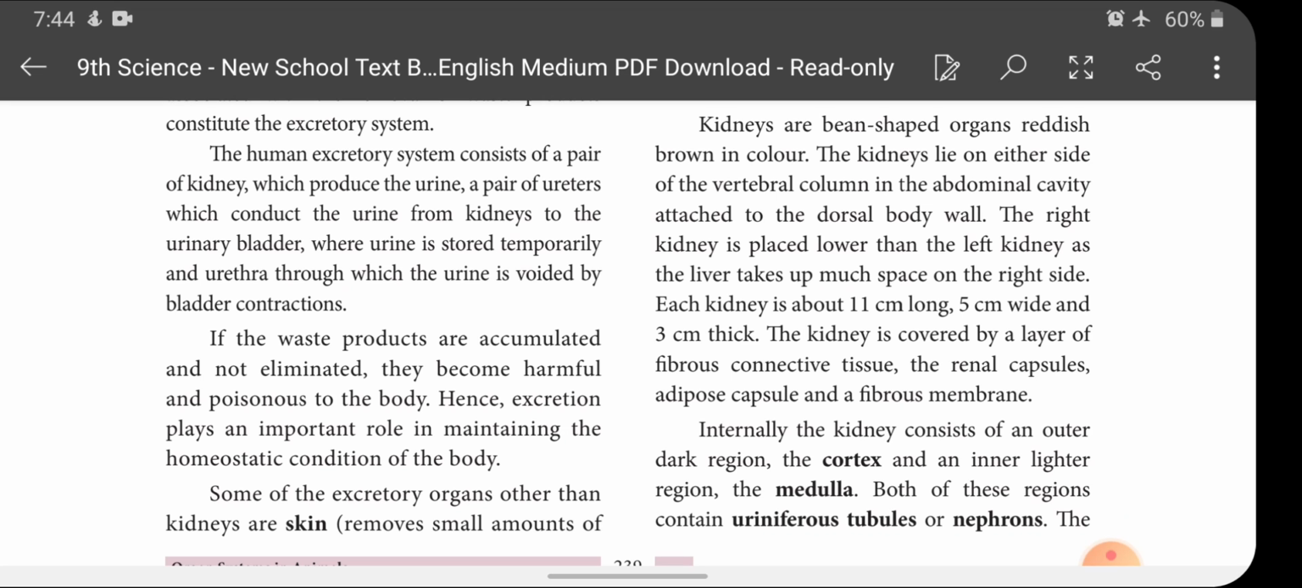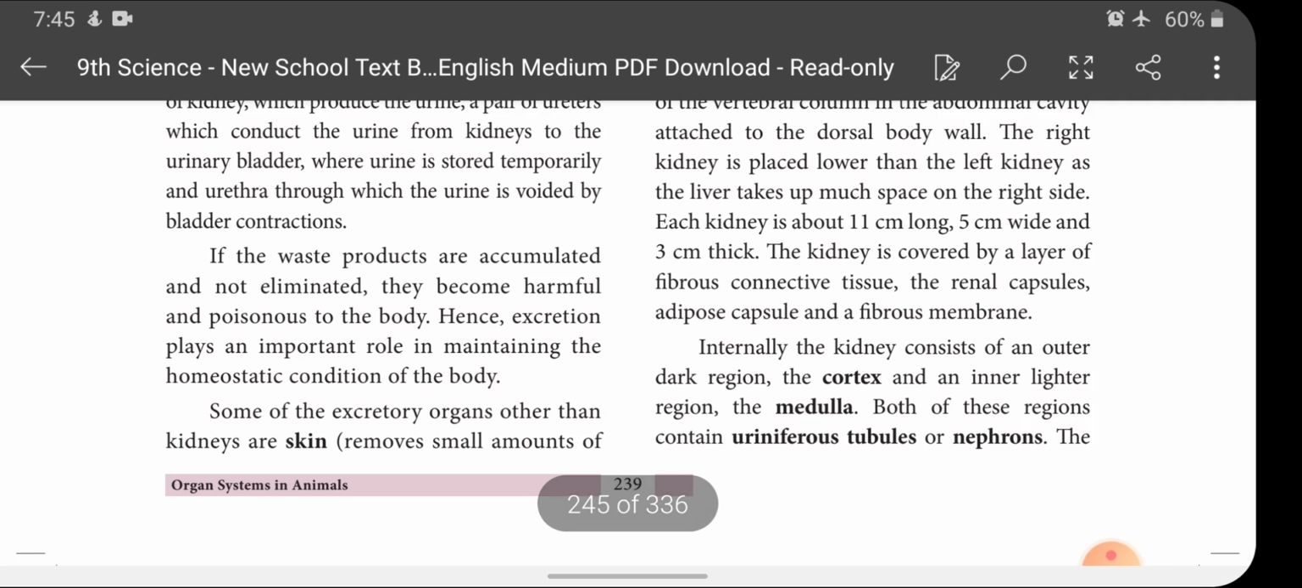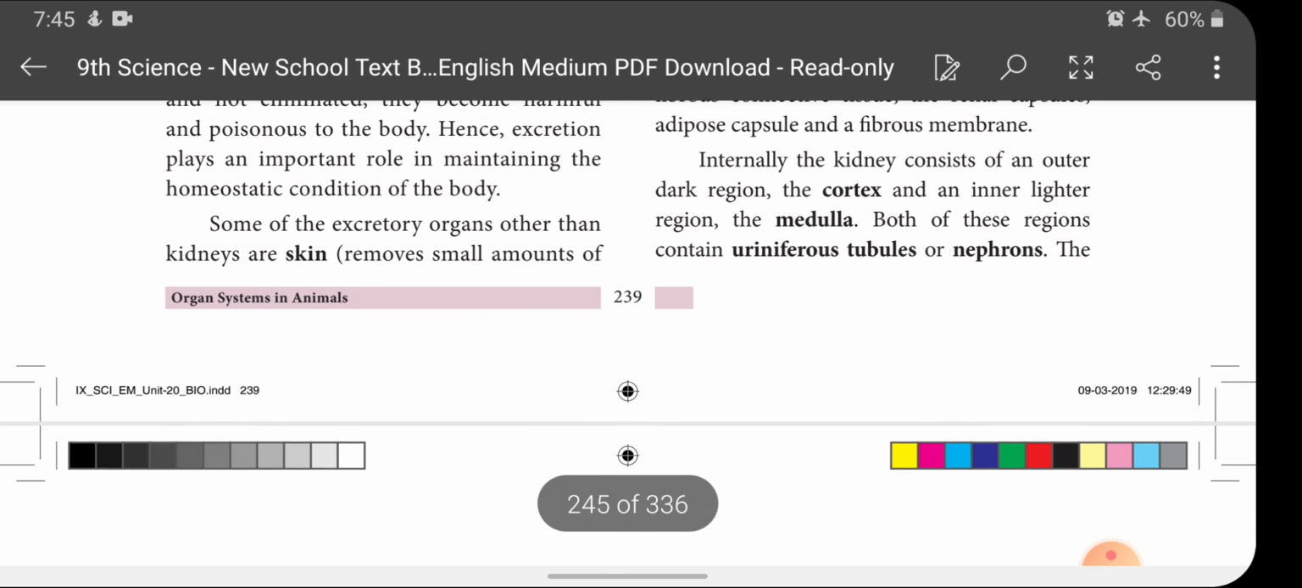Okay, I hope you understand this paragraph, children. What is the shape of the kidney, what color is it, where is it located, why is the right kidney placed lower than the left kidney, what is its size, and what tissues cover the kidney? All these things are discussed in this paragraph. And next we will see the structure of the kidney.